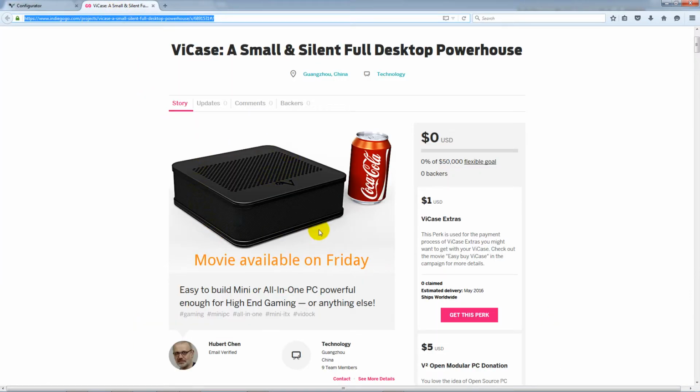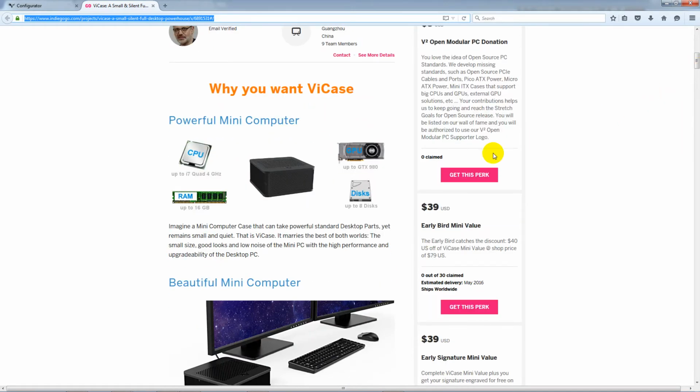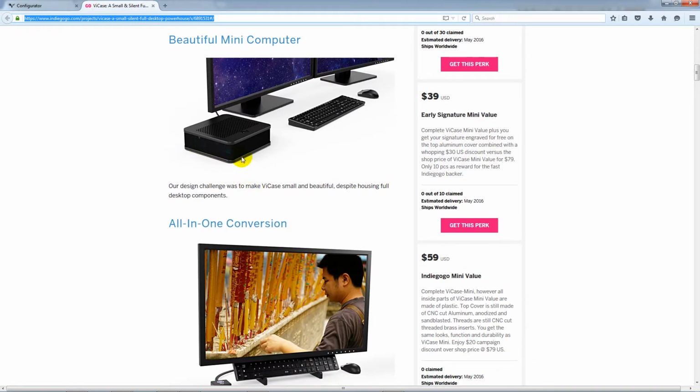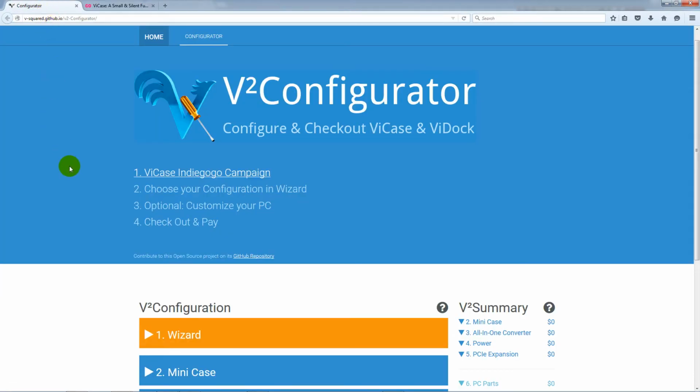Notice how small the ViCase PC is, and yet it has space for full desktop components and still makes the magic to look very beautiful. Going back, the next step is to choose your configuration in the wizard.